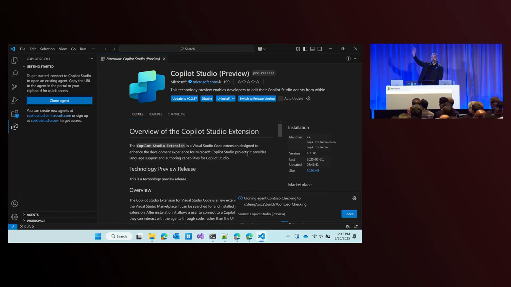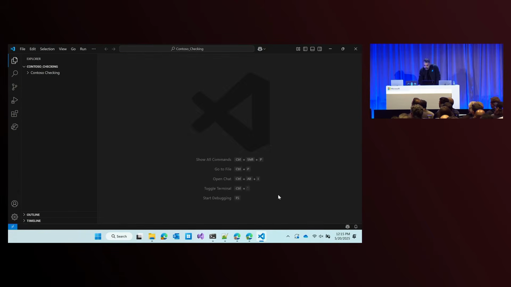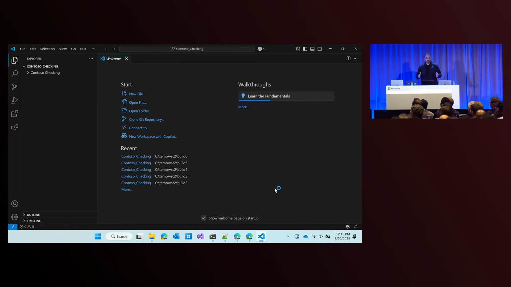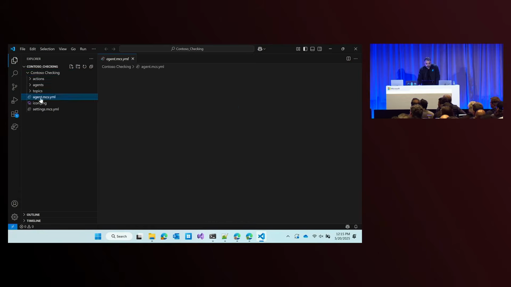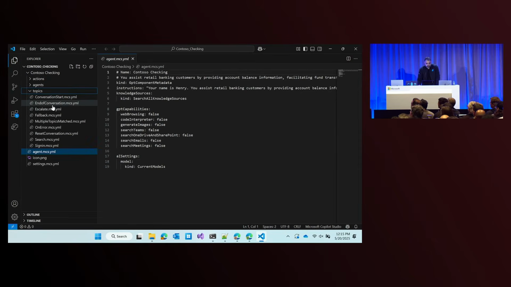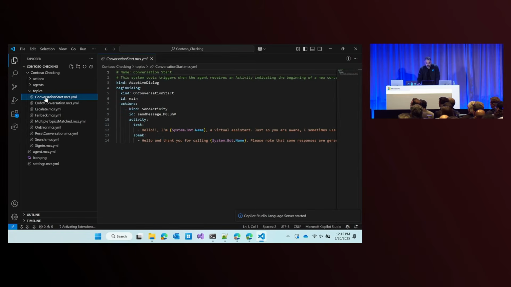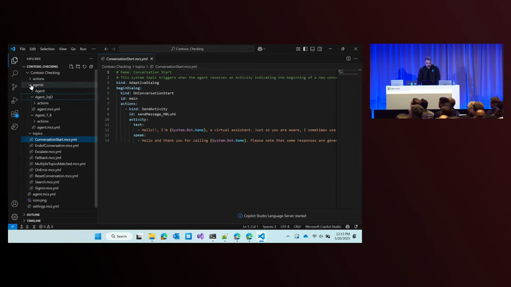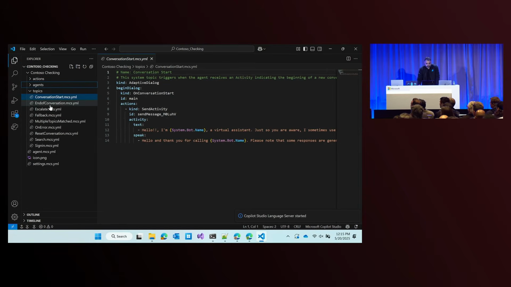So again, this is pulling the contents of our agent that was in the cloud, edited in Studio. And as you can see in the lower right corner, we're pulling it down to local files on disk. And so now we have splatted the agent onto disk into mostly YAMLs. And it's a pretty opinionated structure. So the topics, including the built-in ones, go into the topics folder. The various agents that we saw are under the agents folder, etc.